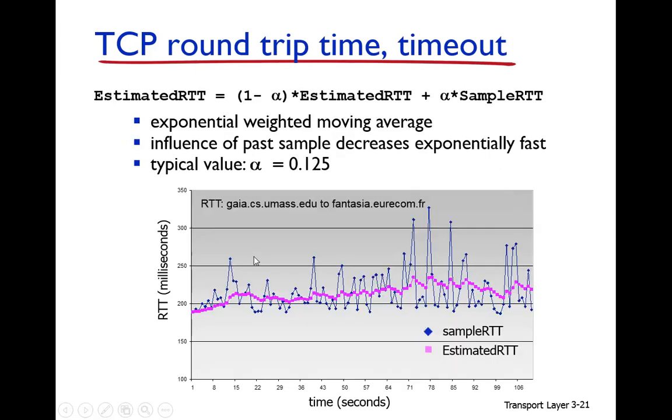This is an example to show this. In this figure, this is the sender and this is the receiver. They send the packet and compute the sample RTT. You can see in the blue line that these are the sample RTTs. There are very abrupt changes, sometimes very high, sometimes very low. But in the estimated RTT there are fewer changes; it is smoother. So it accommodates these abrupt changes more accurately.